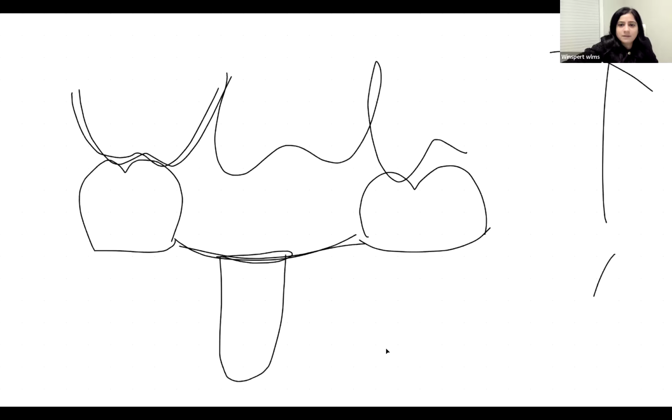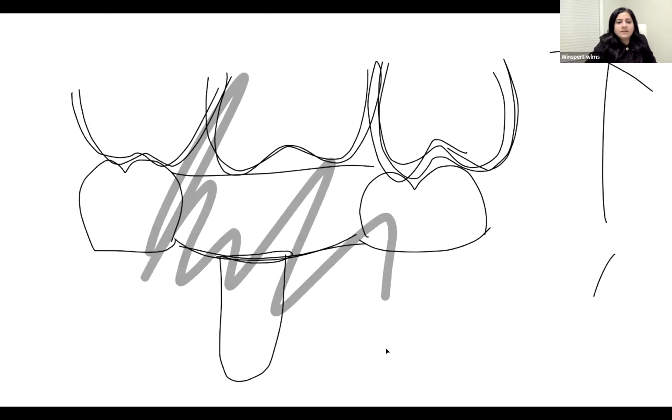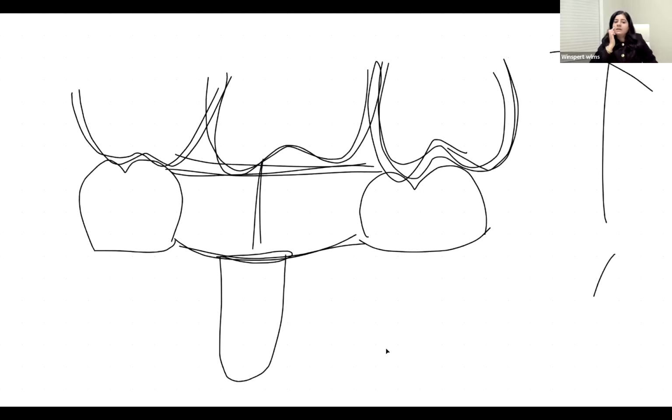If this is the maximal intercuspation, then this is your interocclusal space. Is it clear for everybody?